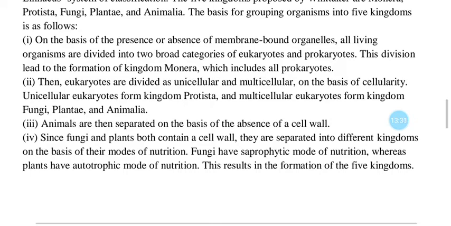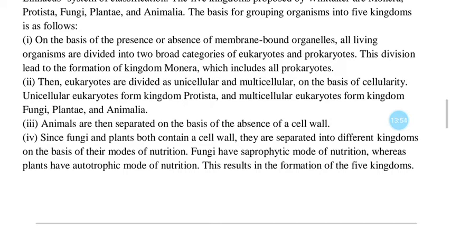Then, eukaryotes are divided as unicellular and multicellular. On the basis of cellularity, unicellular eukaryotes form kingdom Protista and multicellular eukaryotes form kingdom Fungi, Plantae and Animalia. Animals are then separated on the basis of the absence of cell wall.